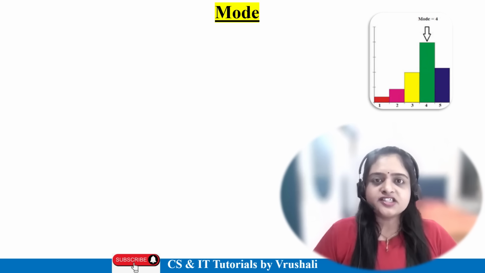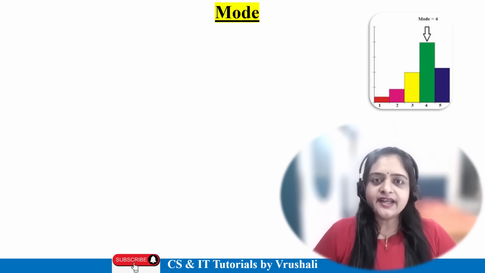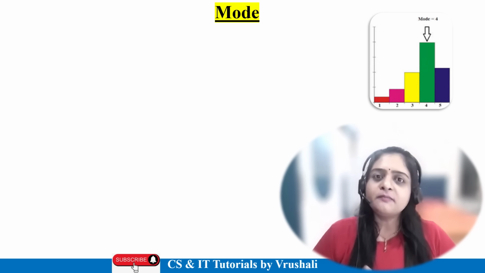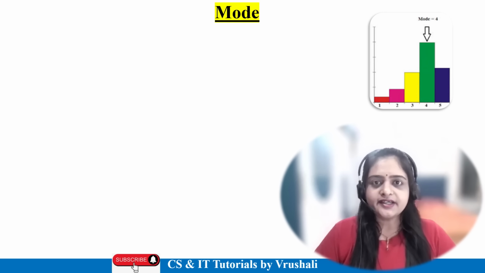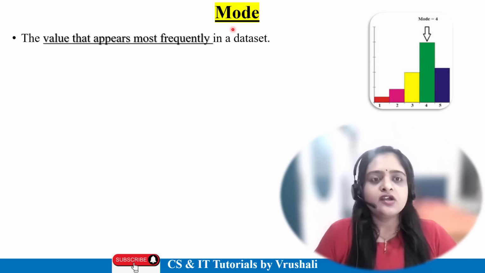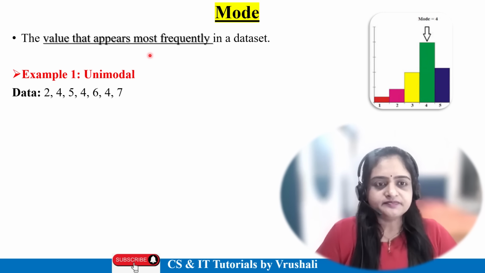Now the next one is the simplest topic that we have already learned in mathematics. Big data is based on mathematical models, where you can learn mean, mode, then variance, standard deviation, this kind of functionality, right? So let's understand what exactly mode is. Mode basically means the value that appears most frequently in a dataset.